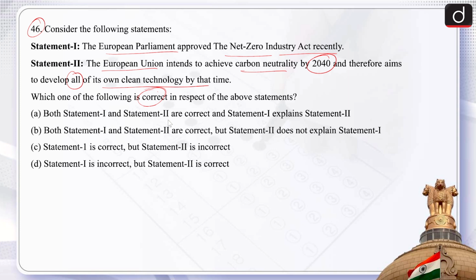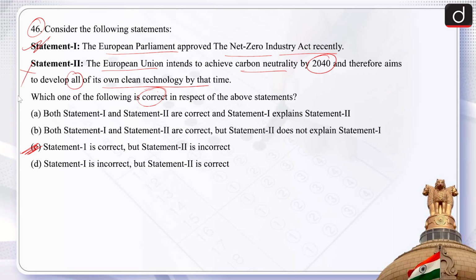Both statement 1 and statement 2 are correct, and statement 1 explains statement 2. Both statement 1 and statement 2 are correct, but statement 2 does not explain statement 1. Statement 1 is correct, but statement 2 is incorrect. Statement 1 is incorrect, but statement 2 is correct. So the correct answer of this question is option C, that is, statement 1 is correct, but statement 2 is incorrect.